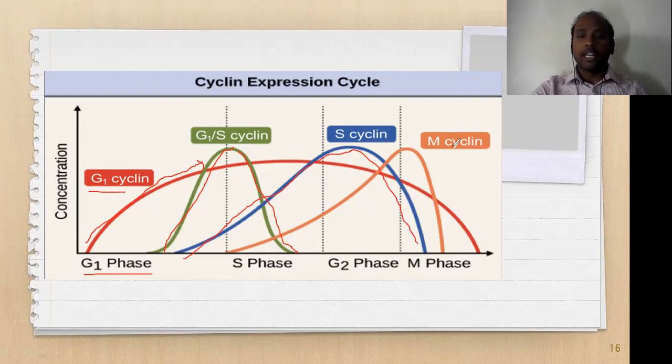You can also see the M cyclin, whose levels start increasing at the S phase and get maximum at the M phase, and after that slowly reduce at the end of the M phase. These are the different kinds of cyclins that can be present in the different stages, where they are important for the activation of cyclin dependent kinases.